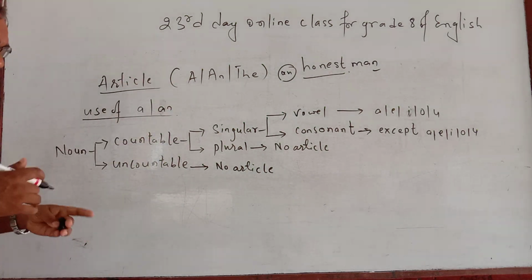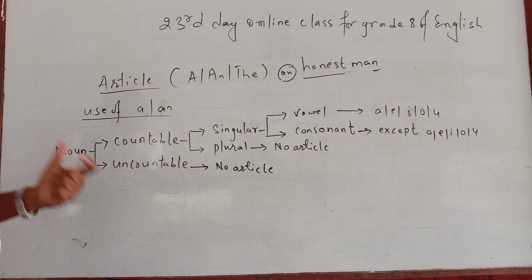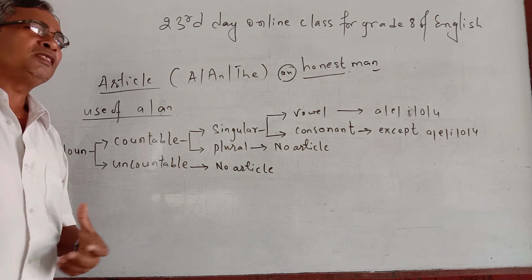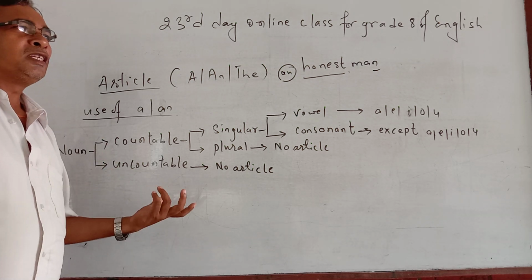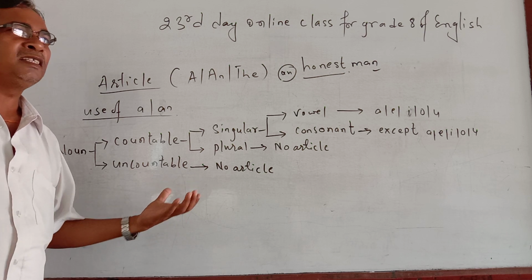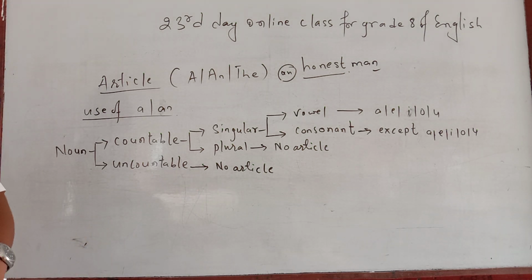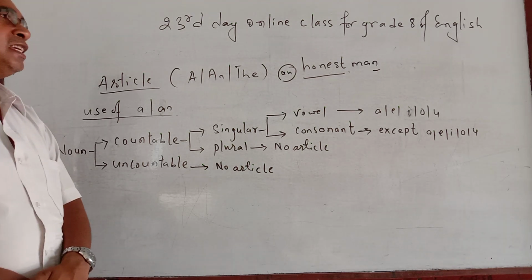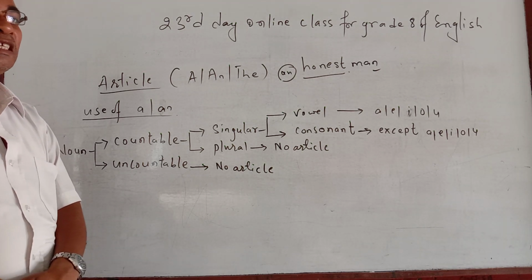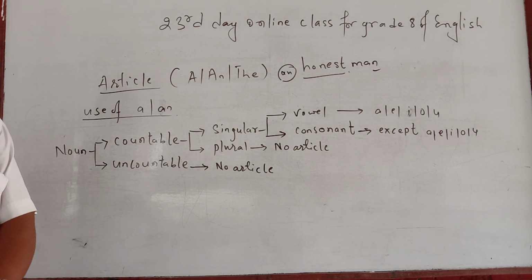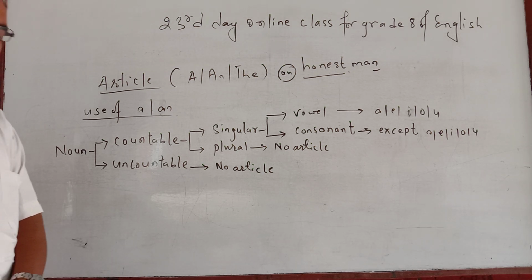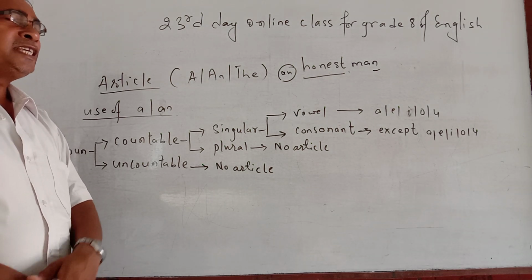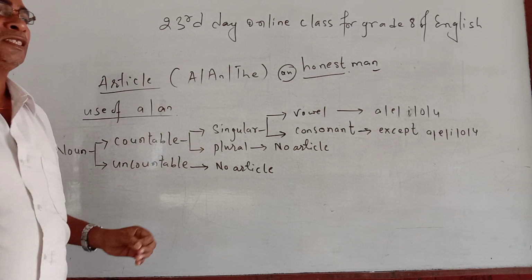That's why I want to make it clear: in fact, what is vowel? What is consonant? As I told you, whenever you are asked what is vowel, mostly students say A, E, I, O, U. But today you be clear about what vowel is. Generally vowel sound means that much part of pronunciation.